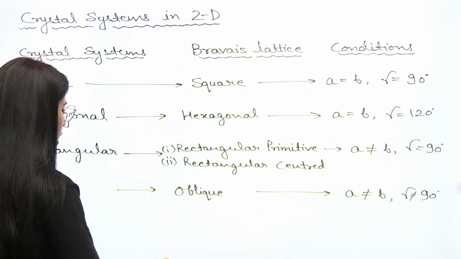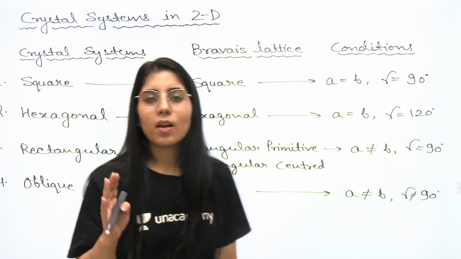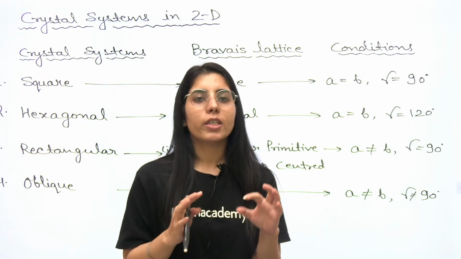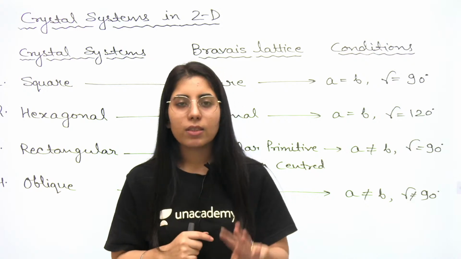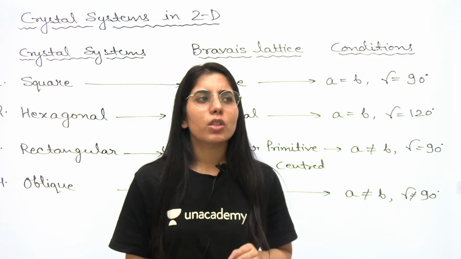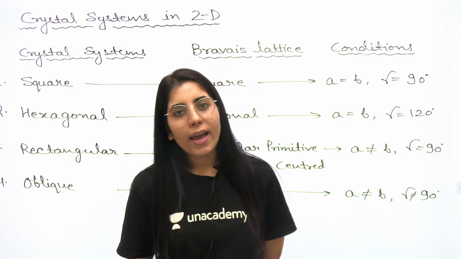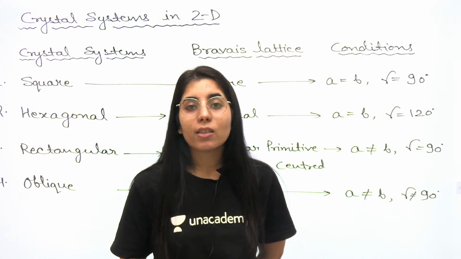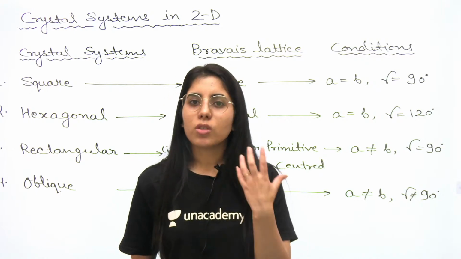Now let's talk about the next point, which is related to the crystal structure or different crystal systems in 2D. Mainly in the 2D case, there are 4 different types of crystal systems. But sometimes some students say, we have observed 5 too. I will let you know why they say 5, because that is all about the Bravais lattice corresponding to those crystal systems.